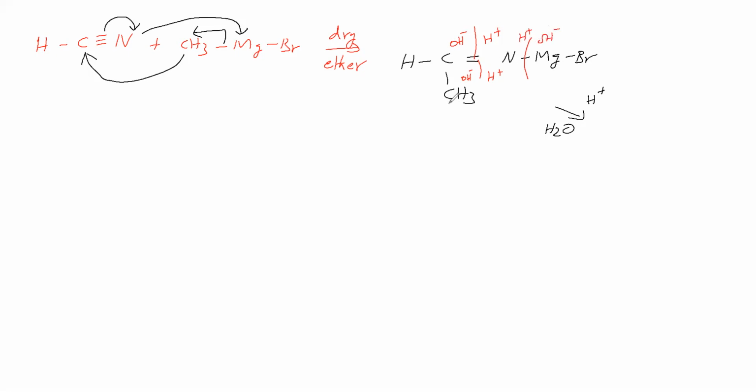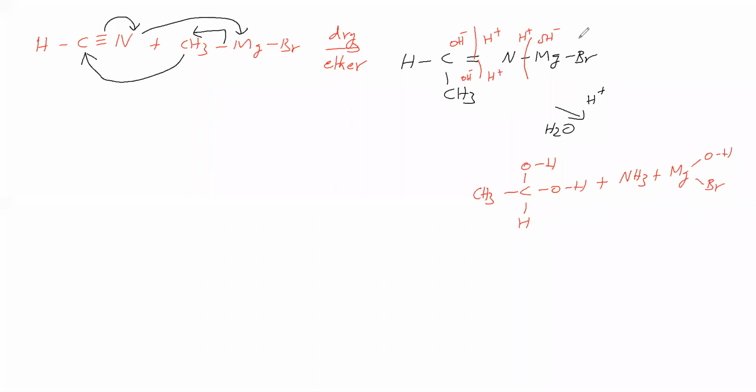Okay. Now what we'll get, we'll see this carbon is having two OH groups. This N is taking 3 hydrogens and becoming ammonia. This Mg is making a bond with OH. Like this we are getting.